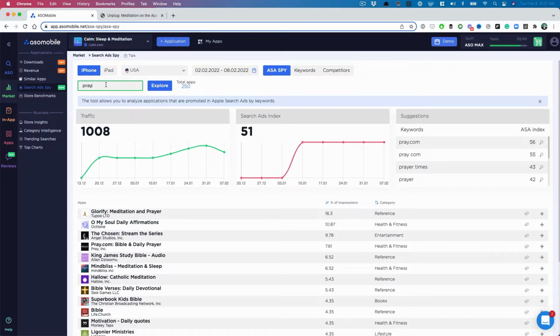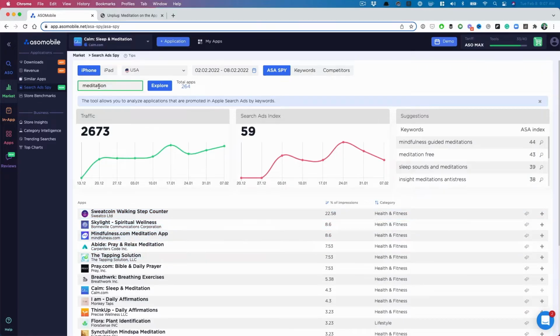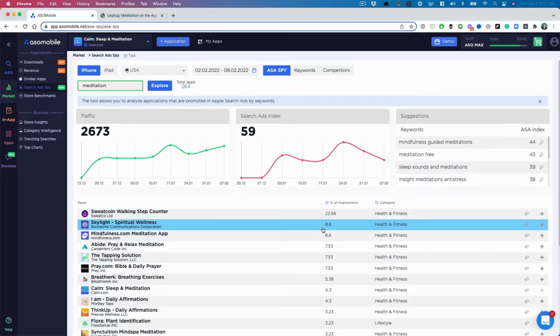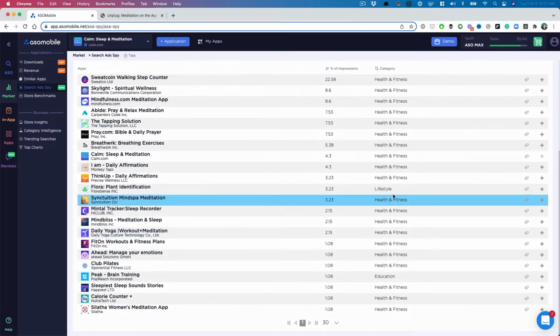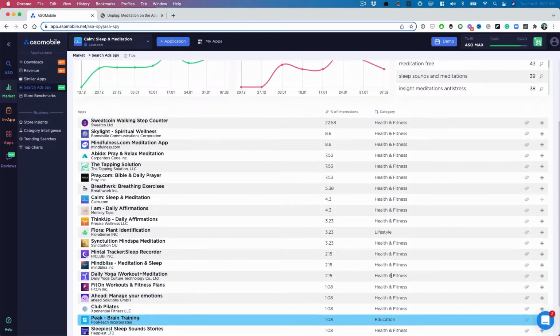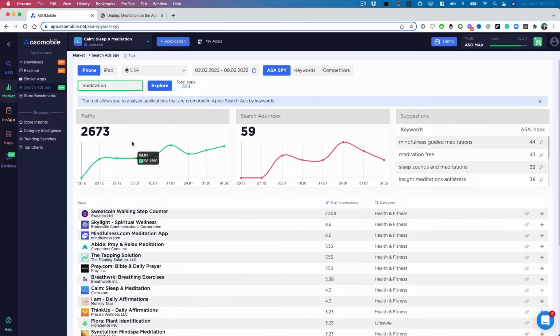And so I get this question a lot: hey, what category should I be in? Should I change from health and fitness to something else? And you can see here that meditation, when we search for that, has most of the impressions, which is crazy. Didn't know about that. But you can see that most of these meditation apps are in the health and fitness category. So maybe stay in there.